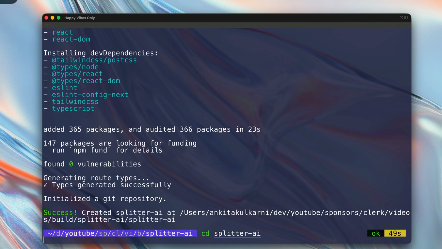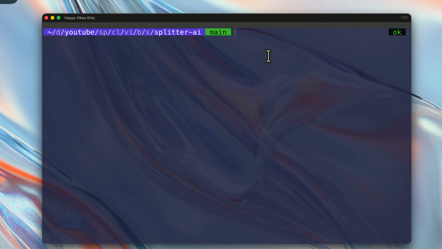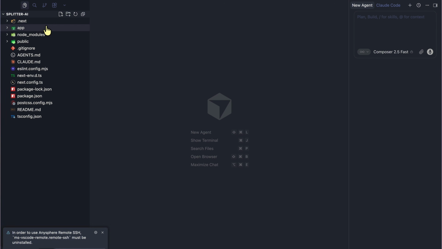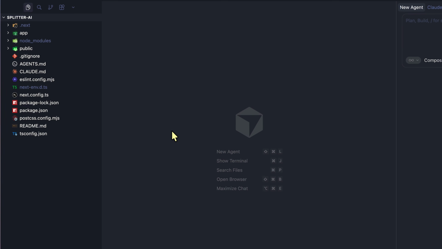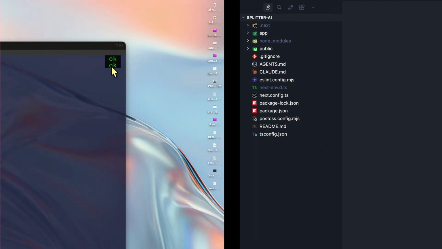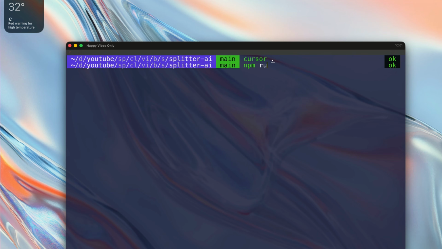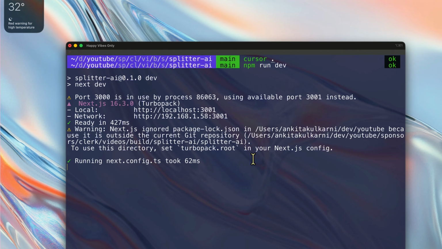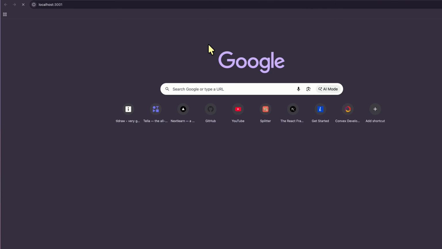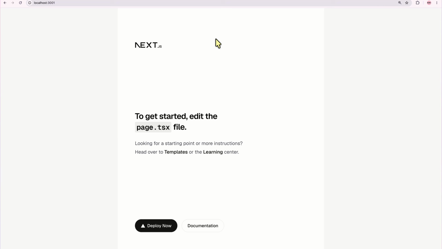Alright, so now let's change our directory and open this up in an editor of choice. I'm going to be using Cursor. If I just do cursor dot, then this will open it up in Cursor for me. Alright, so now our application is ready to go. Let's make this bigger, and now let's run npm run dev, which will start our development server. Once we do, let's copy this, go here and paste it. And voila, our Next.js app is ready to go.